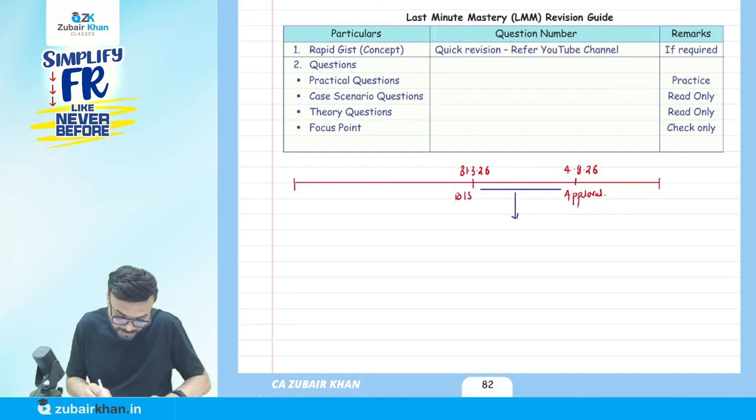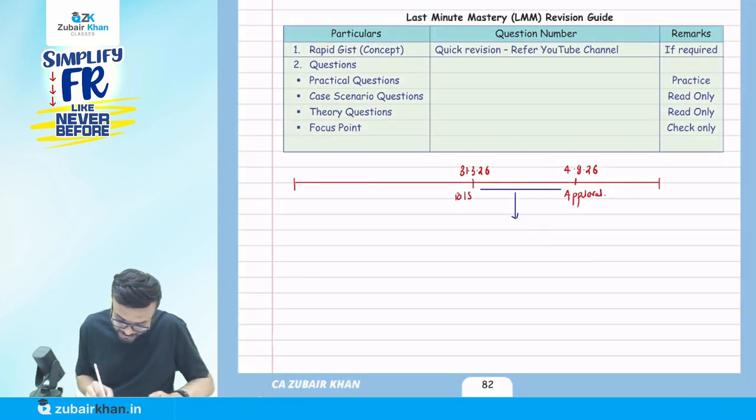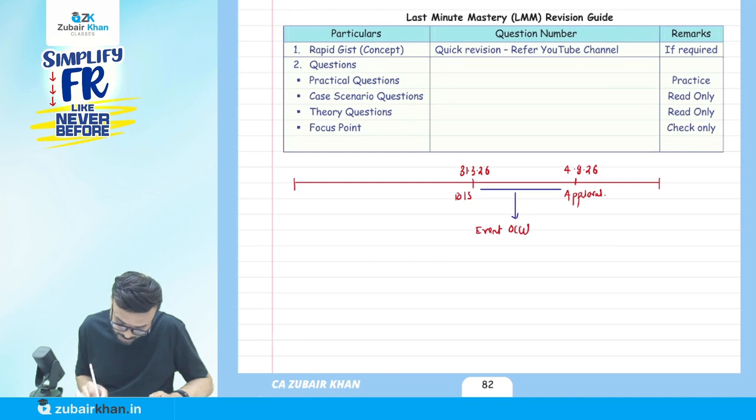We call it an event occurring after the balance sheet date.